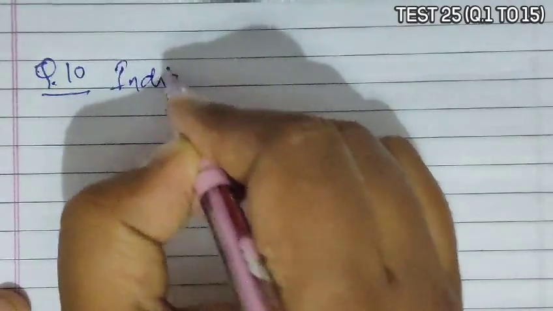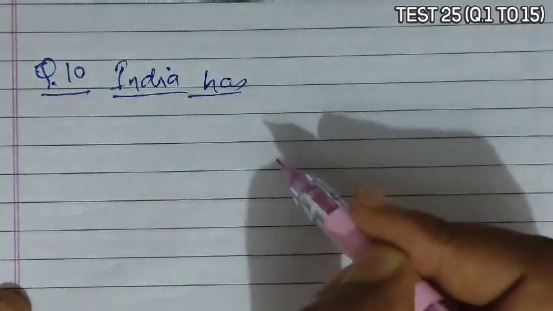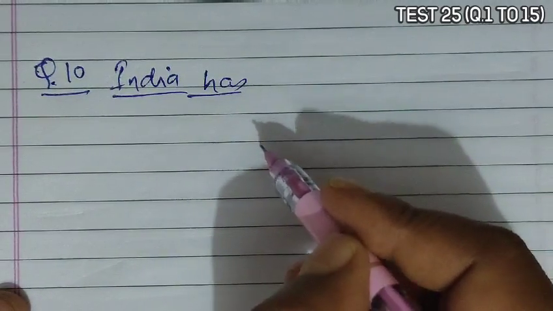Question 10 asks, again fact-based, that India has blank percent of the world's land area.